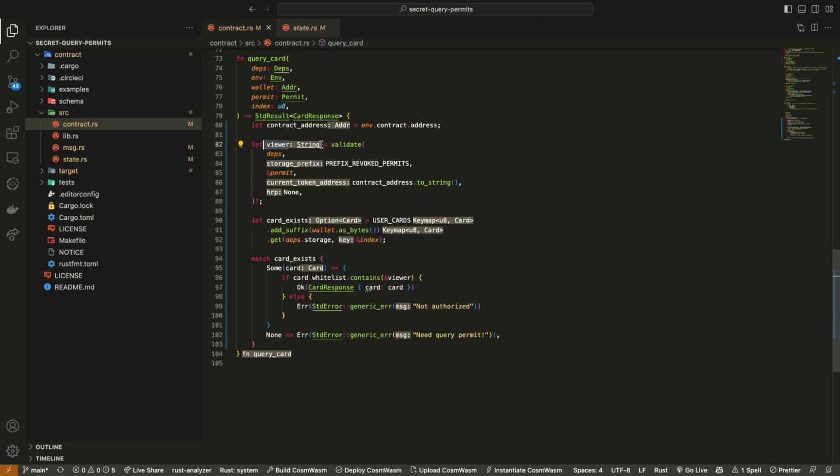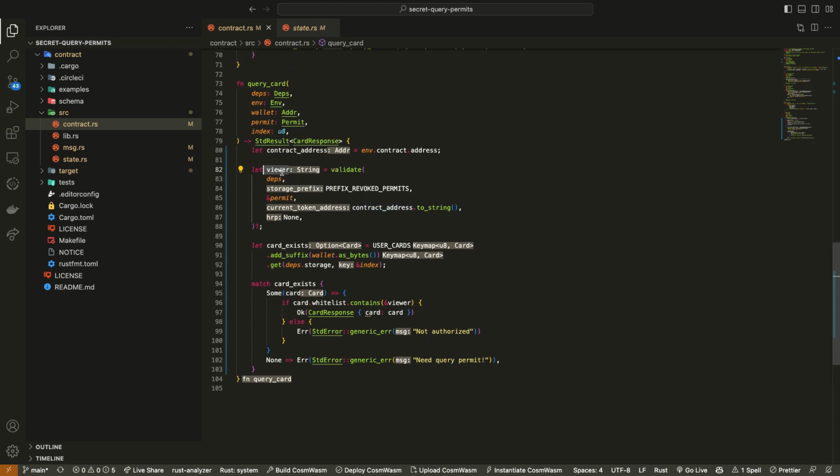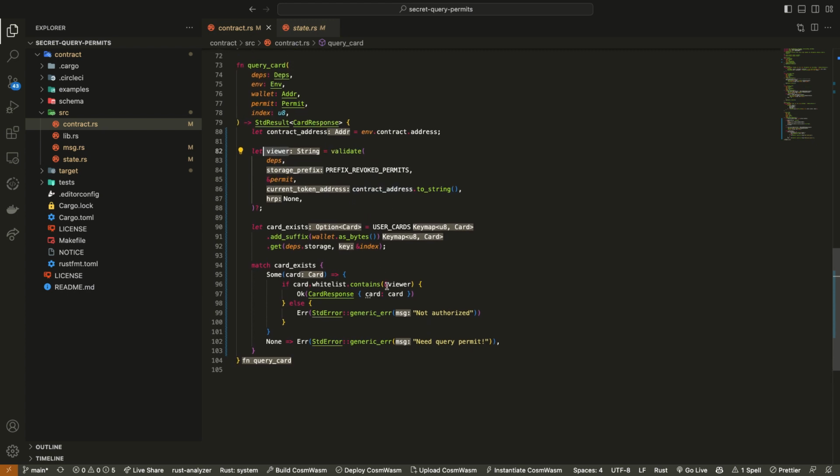All this actually is just the wallet address that is calling the query function. But it's not saving that into the contract state. It's just accessing it through Keplr. Because in our whitelist struct, we create this whitelist, this vec of addresses, if that vec of addresses contains this viewer string, this wallet address, then they're able to access a card. That's all that this is doing on a really simple level.